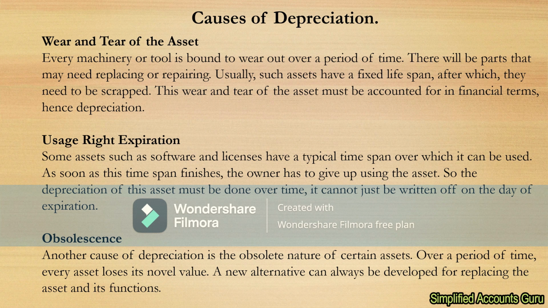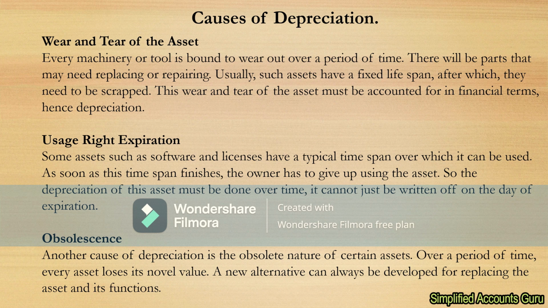The buyer will not accept a higher price or a price that is equivalent to the original cost. So that tells you that the phone's value shall have depreciated. The phone's value shall have reduced. So that reduction in value is what we call depreciation. And now, because this asset is something that we expect to stay for more than one financial period, for more than 12 months, we are trying to allocate and apportion the depreciable amount across the lifetime of that particular asset. That is all about depreciation.